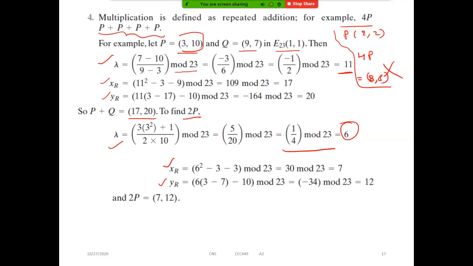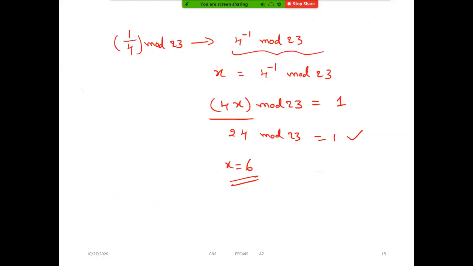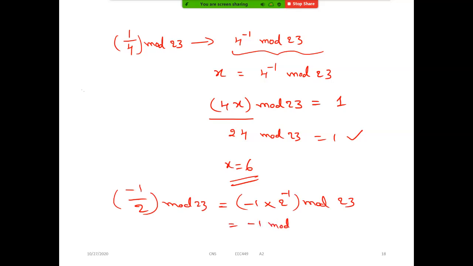Yeah, similarly you can find minus 1 by 2, but what is the minus value? Sometimes it will come like that also, minus 1 by 2 modulo 23, which will become minus 1 into 2 inverse modulo 23. So whenever there are two products, we can put it like this: minus 1 modulo 23 into 2 inverse modulo 23, again overall modulo 23. Okay?